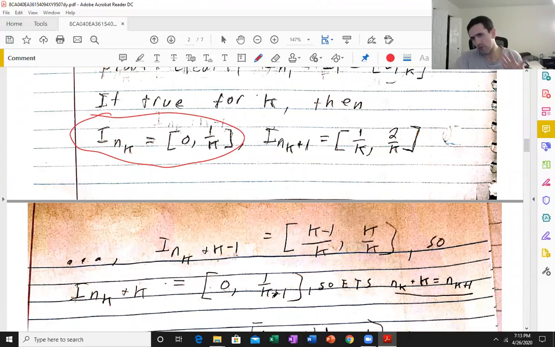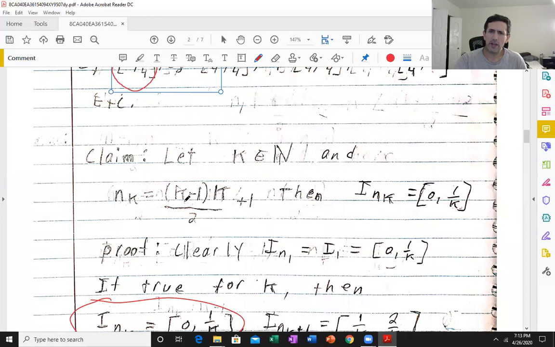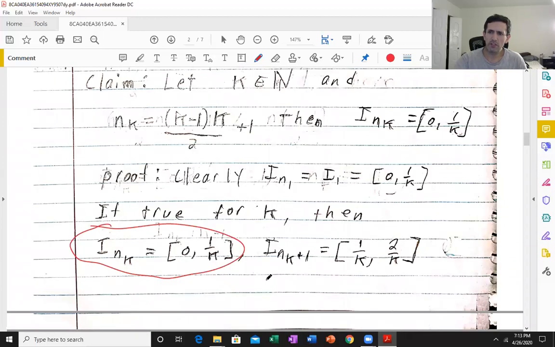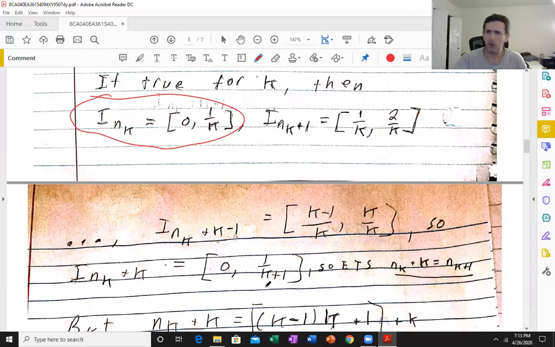Okay, we just showed that, right? We just pretty much trivially showed that. So it's enough to show that n_{k+1} is n_k plus k. We're defining n_k in this way. Because then I_{n_{k+1}} is I_{n_k+k} is 0 to 1 over k plus 1, and that's exactly what we want to show. And this is very easy.